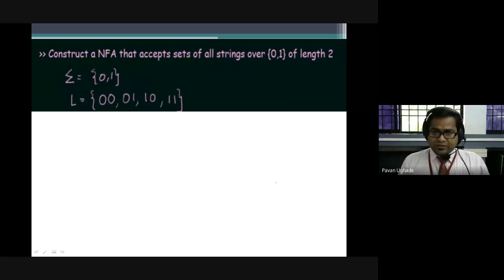The first example: construct an NFA that accepts the set of all strings over 0 and 1 of length 2. I think we have seen this example in DFA. Students, if you remember, you have solved this question: construct a DFA that accepts all strings over 0 and 1, or I might have considered it as A and B, of length 2. The basic alphabet here is 0 and 1, and the possible strings that will be accepted are 00, 01, 10 and 11 of length 2, right?